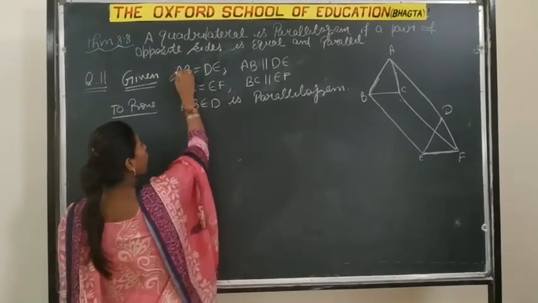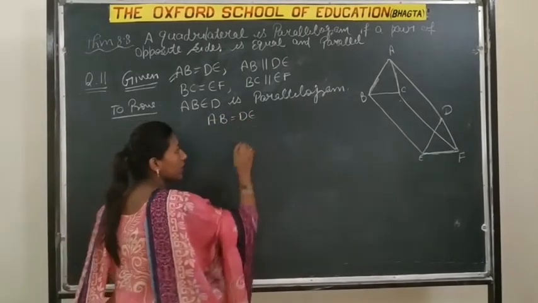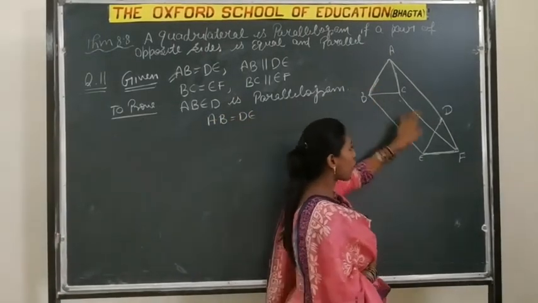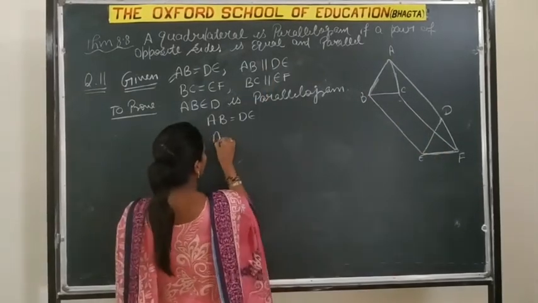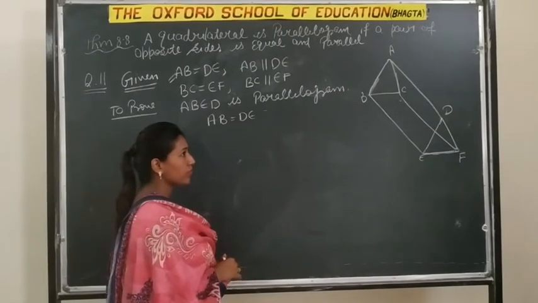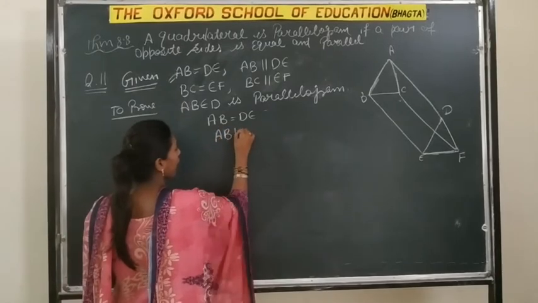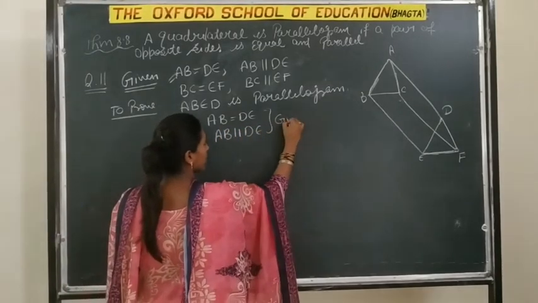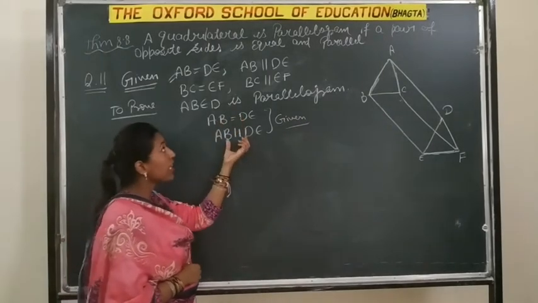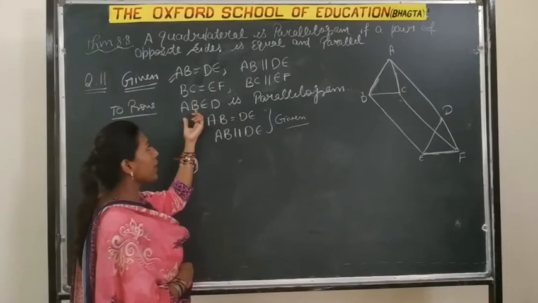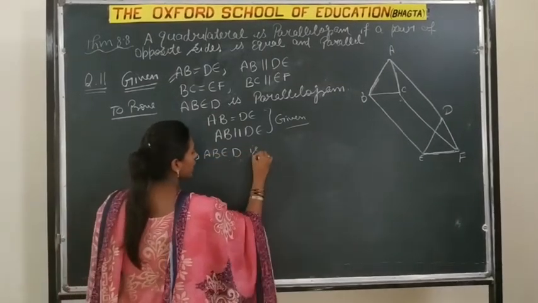Now we are already given that AB is equal to DE, opposite sides equal, and also AB parallel to DE. This is given to us. So one pair of opposite sides is equal and parallel. Then by theorem 8.8, ABED becomes a parallelogram.